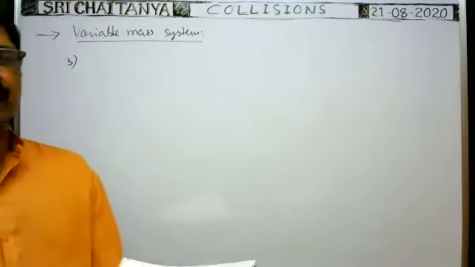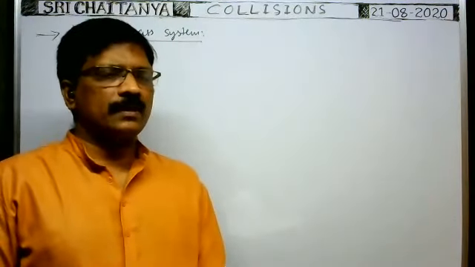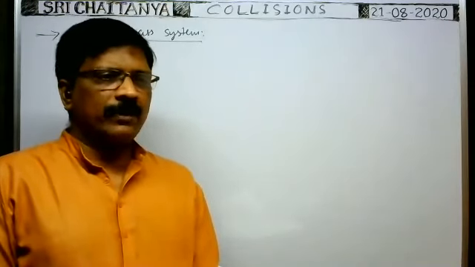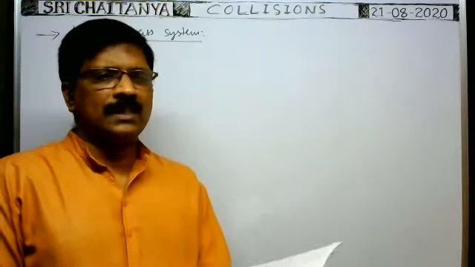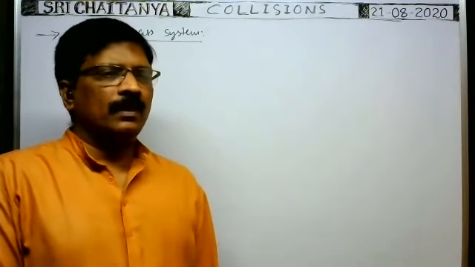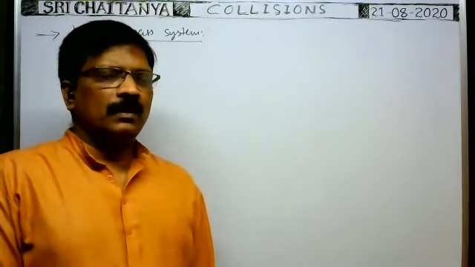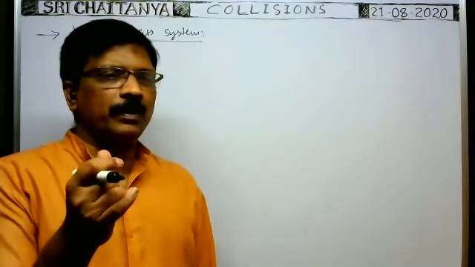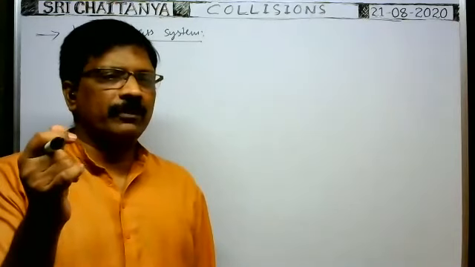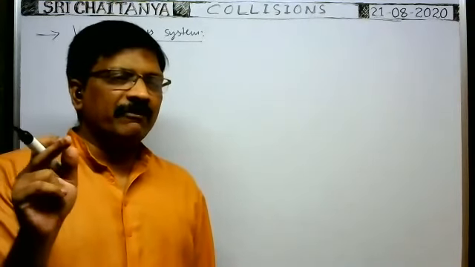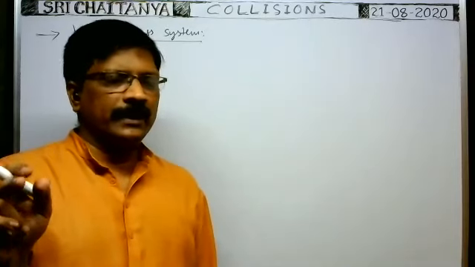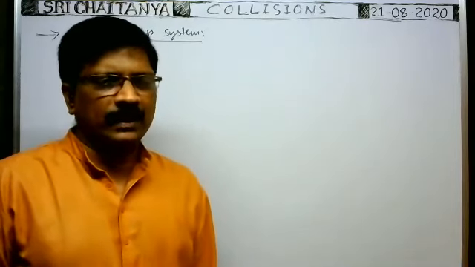Right. In the last class, related to variable mass systems, we discussed the general concept. Whenever the mass is also variable, the force acting on the body is equal to d by dt of momentum, that is, the rate of change of momentum. That is equal to dp by dt, which is equal to d by dt of mv. Then we got m into dv bar by dt plus v bar into dm by dt. We got that equation.